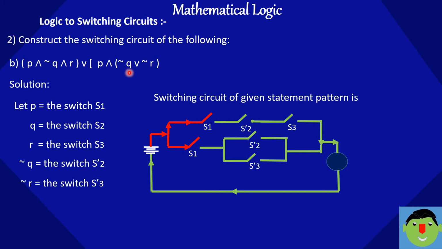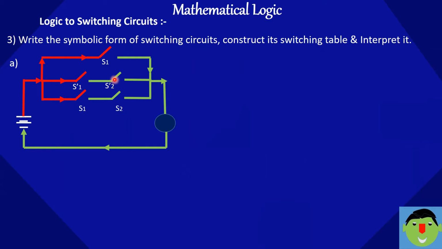Then in the bracket, negation Q or negation R, these switches are in parallel. So negation Q is S-2 and negation R is S-3. So we can draw the circuit of the given logical statement.